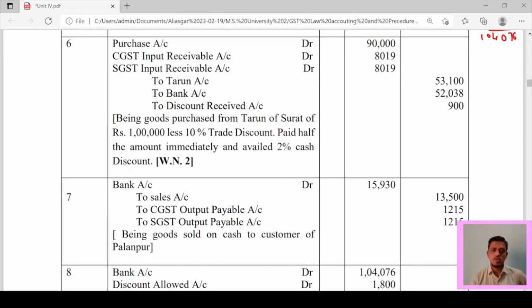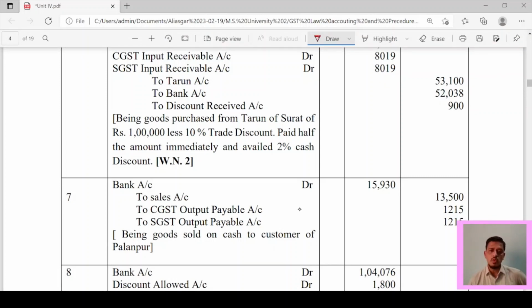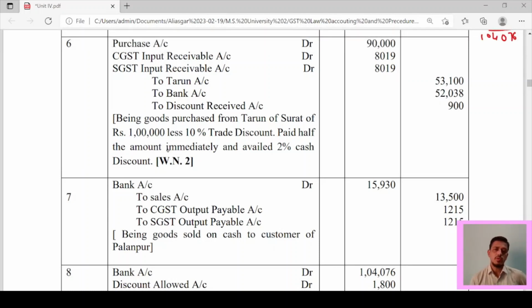Bank account debit to sales account to CGST output payable account to SGST output payable account. Now here also CGST and SGST, why CGST and SGST will come? Being goods sold on cash to customer of Palanpur. Palanpur is located in Gujarat, so both are same state. So location of supplier and place of supply is in same state, so CGST and SGST is levied. So sales 13,500, on this value you have to charge CGST, on this value you have to charge SGST. So total amount is this.